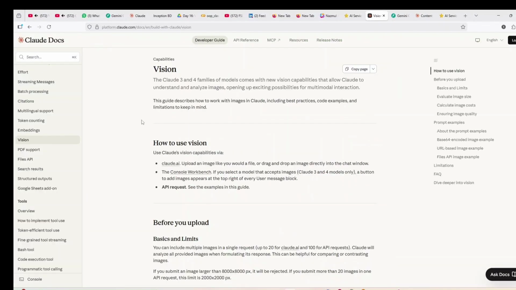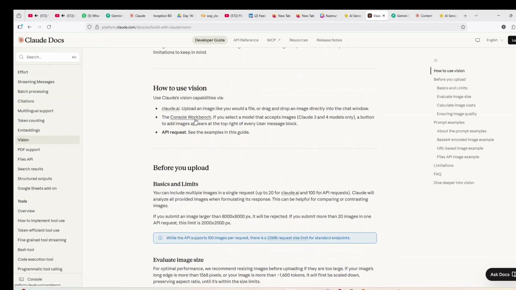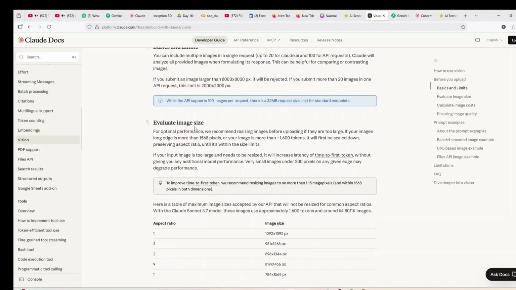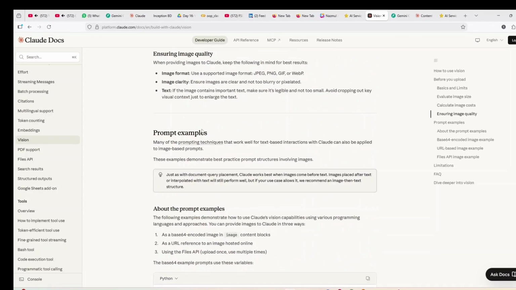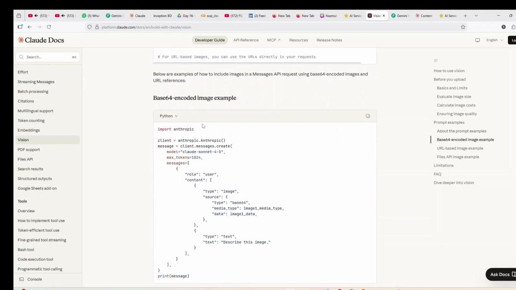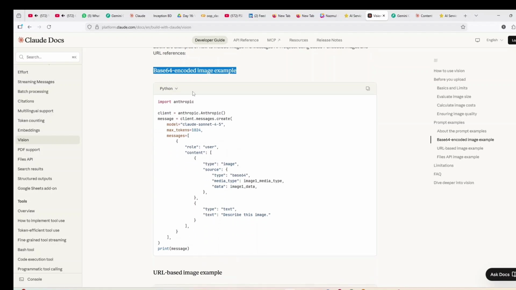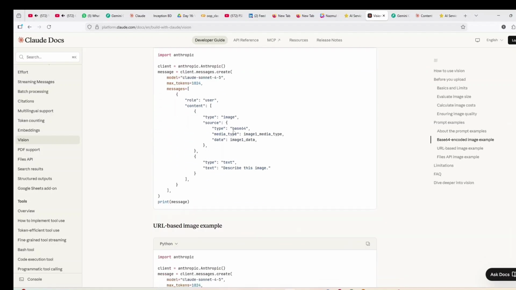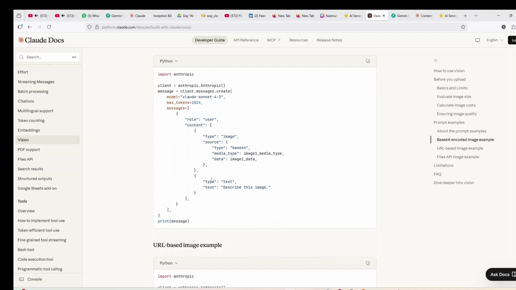If I show you, I go to the Claude documentation, where you can see a section called vision, and in this section they define how to work with images. You get the image from the first API endpoint, collect it and convert it to base 64, and you need to send the images like that.